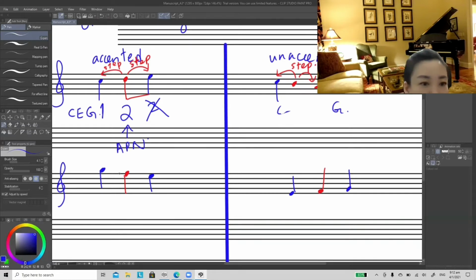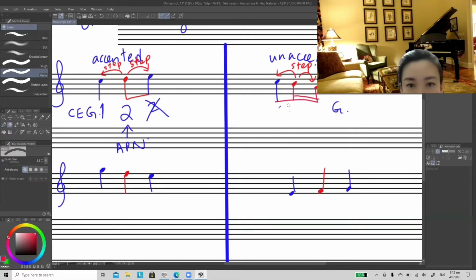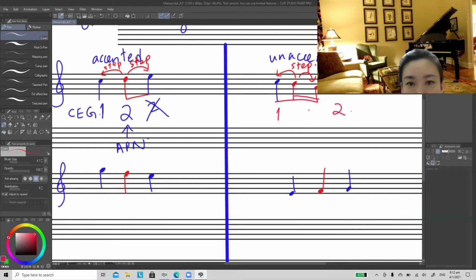For unaccented passing note, you just need to join the stem to the left hand side. So the first and second beat remain at the same place. So this is the first beat, second beat. They remain unchanged. So these are all at a weak beat. That's why we call all this unaccented passing note.